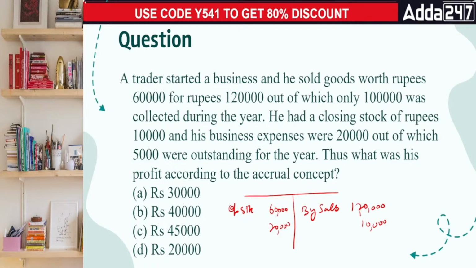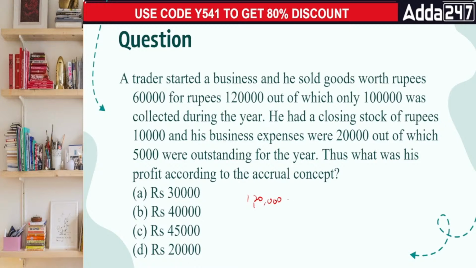Okay, when we talk about this question, what's going to be the answer, everyone? I think let's make it simpler. When we talk about the closing stock, let's not consider the closing stock here. I bought something for 60k, sold it for 1 lakh 20. So 1 lakh 20 minus 60 gives me rupees 60,000.